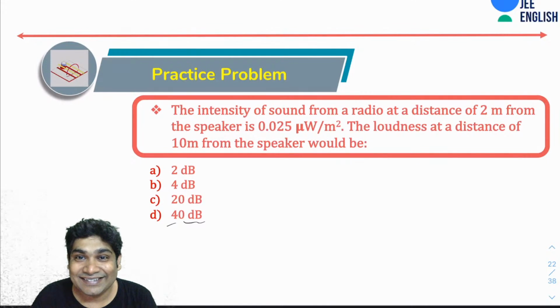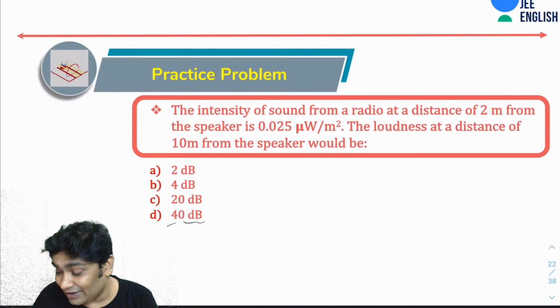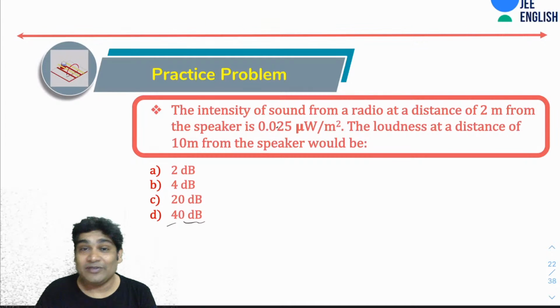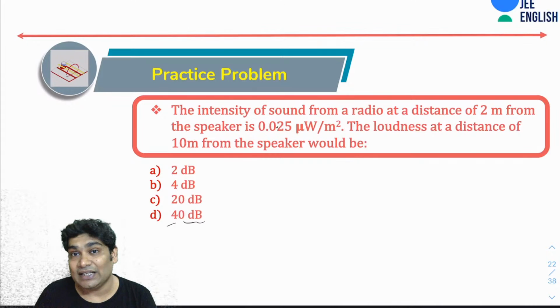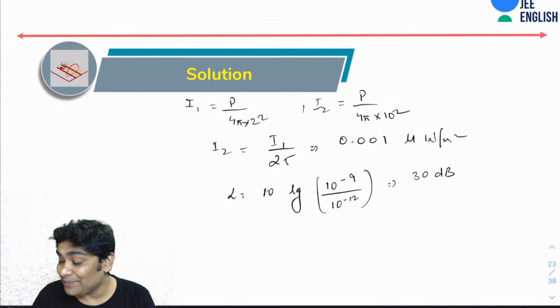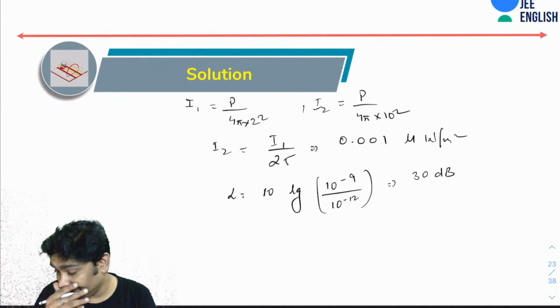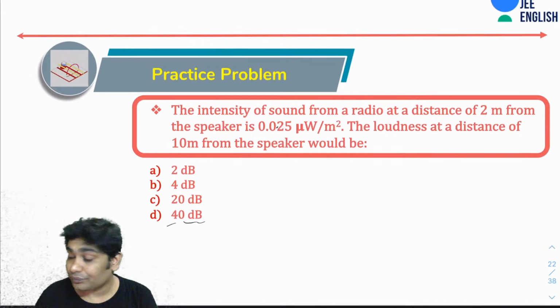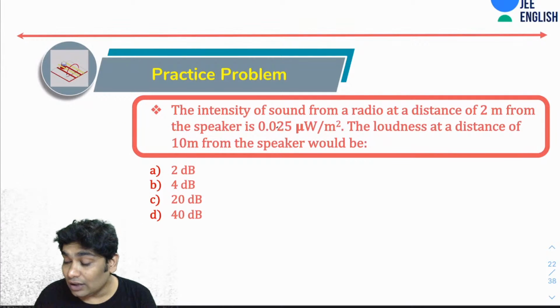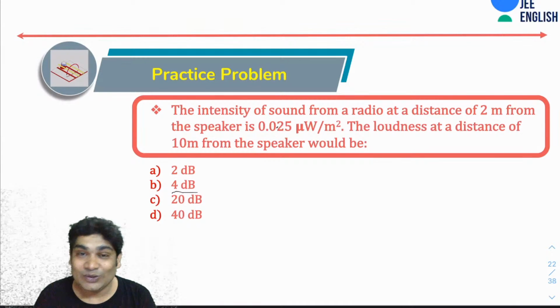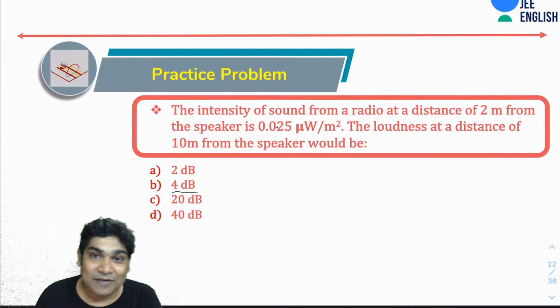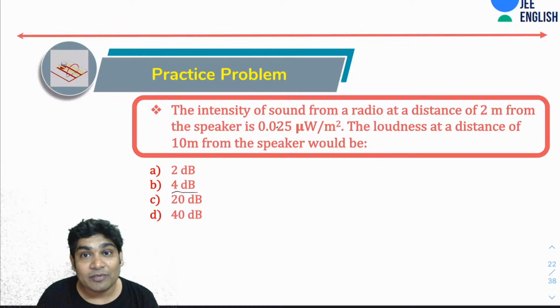Crazy maths. If the decimal was here, then you would have had 40 decibels. Now you will notice that the options were made with 4 decibel also, just in case you did not multiply it with 10, or maybe I should have made the option 4 bels.